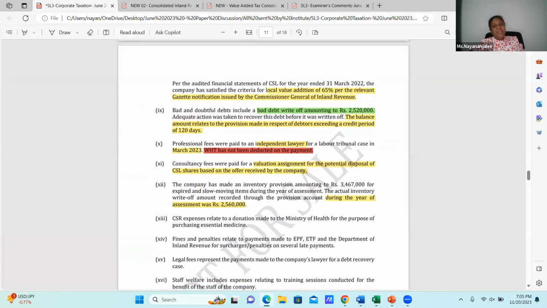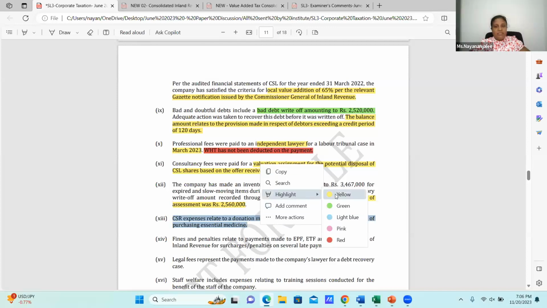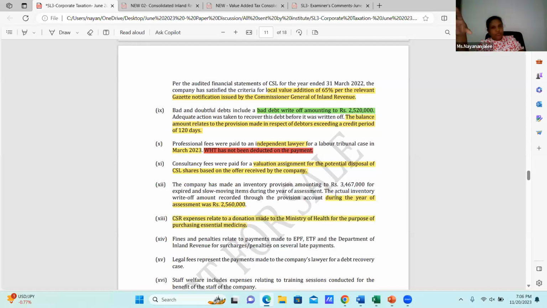the CSR expenses. CSR expenses relating to donation made to the Ministry of Health for the purpose of purchasing essential medicine. Whether it is for essential medicine or whatever, when computing the business income, it is not an allowable deduction. Why? It has not been incurred for the production of income of the business.